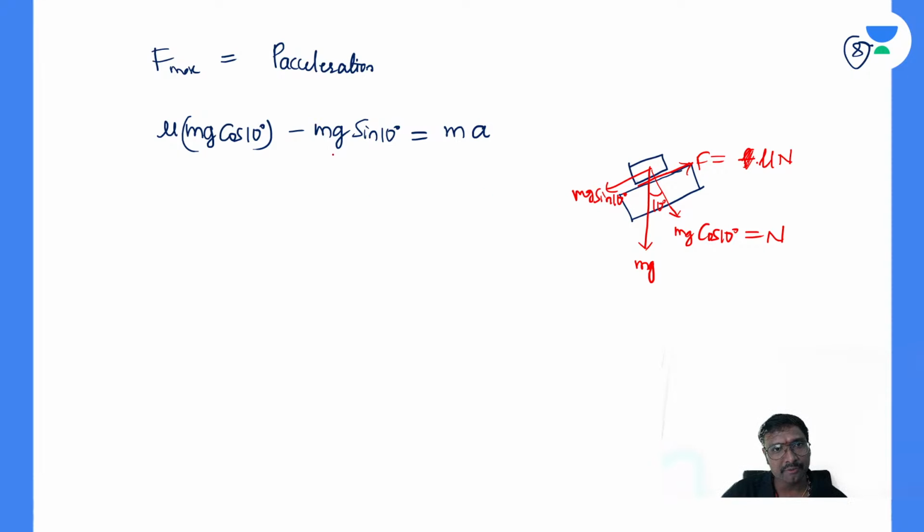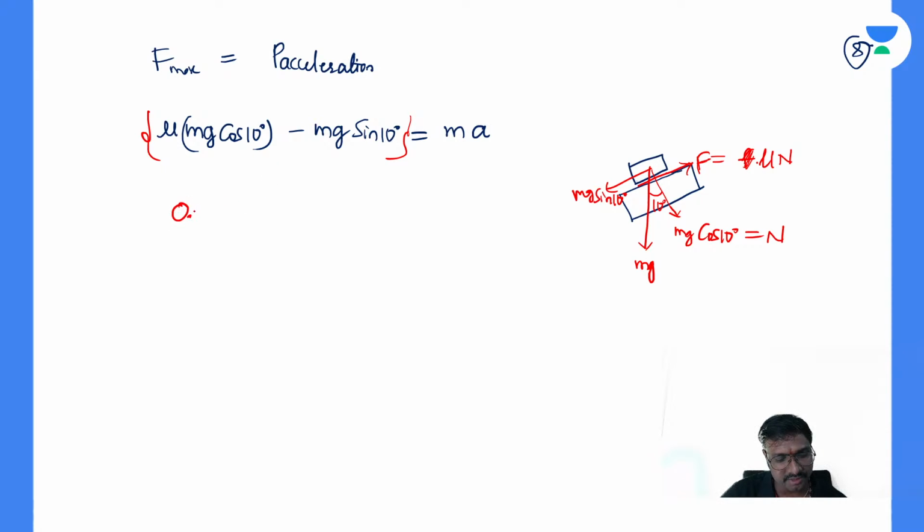What are the net forces? The friction is in the forward direction, and mg sin 10 is in the opposite direction. That net force must be equal to the acceleration force, right? This net force must be equal to the acceleration force.